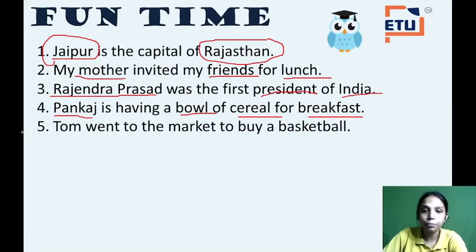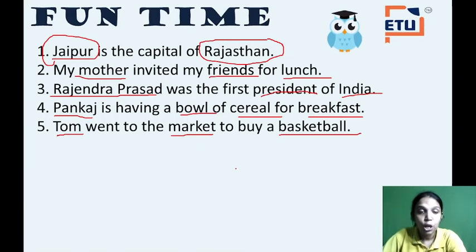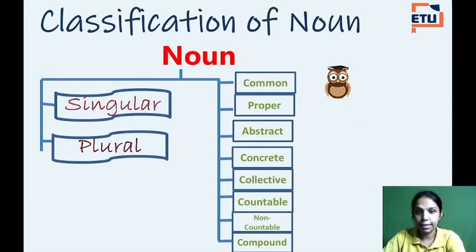Okay. Now see, Tom went to the market to buy a basketball. So who went? Tom. So name of a person, right? And market is what? It comes under the category of place, and basketball comes under the category of thing. So here we did a recap of the last class. Now let's proceed to the next class.